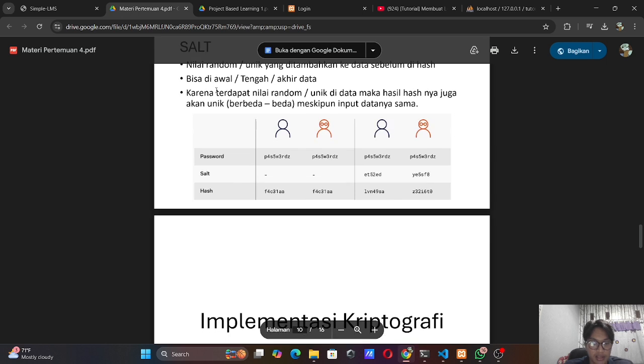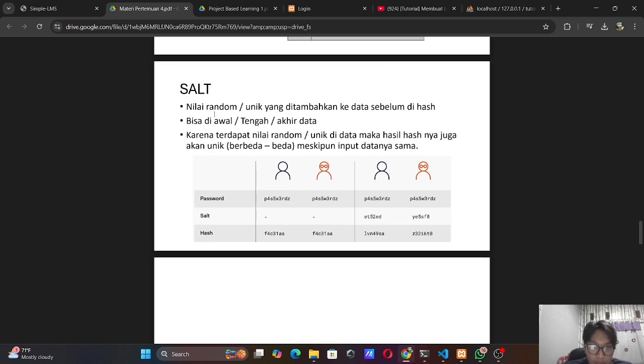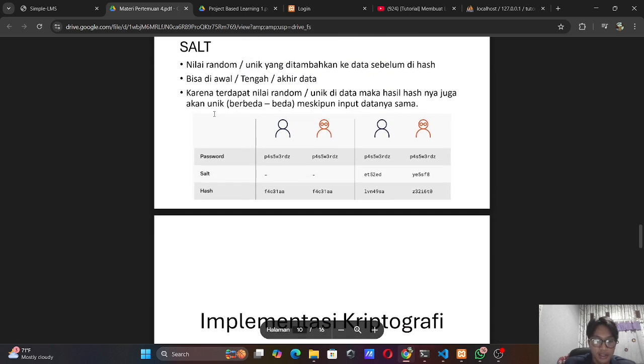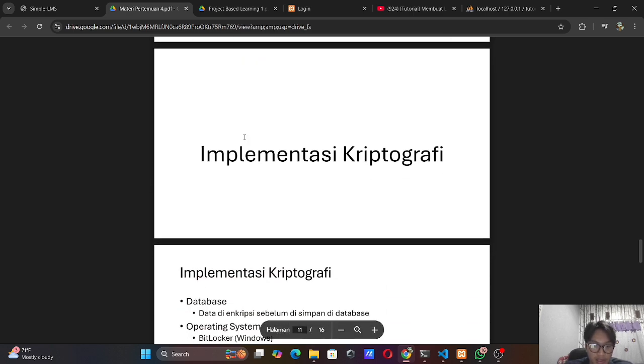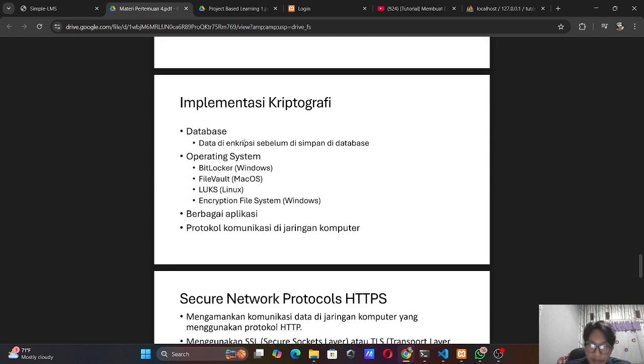Next is salt. Salt is a random unique value added into data before you hash, which can be at the beginning, middle, or the end of the data. Because there is a random unique value in the data, the hash result will also be unique, different even though the two input data are the same.